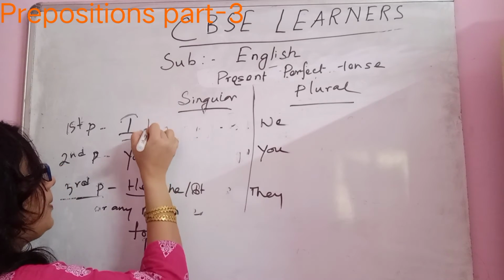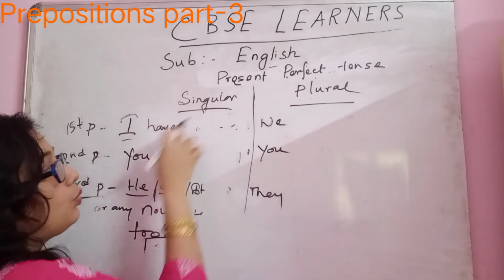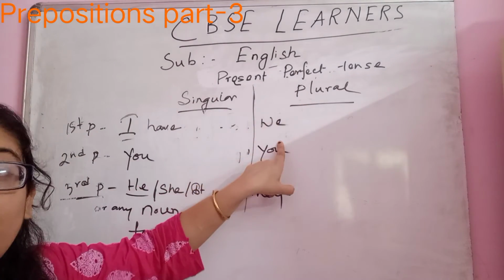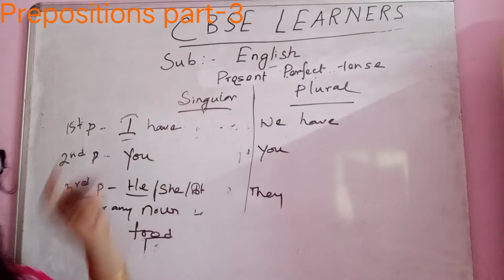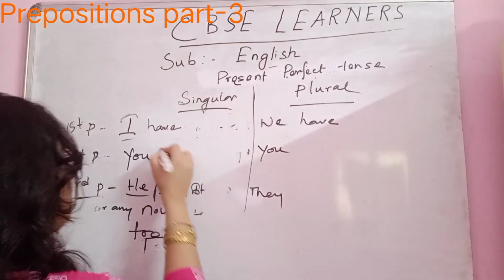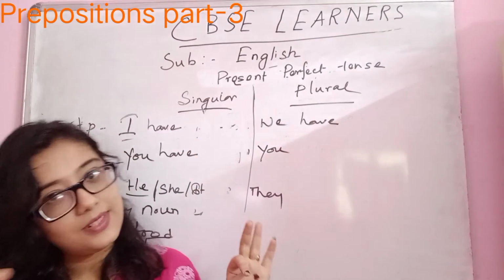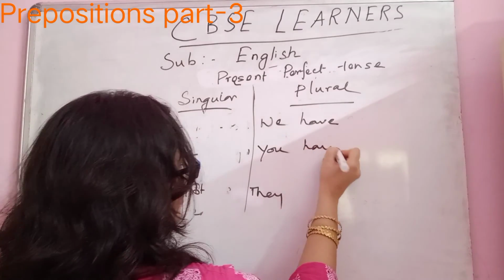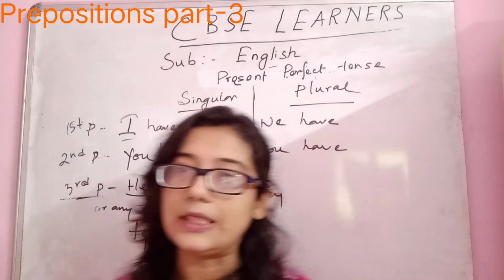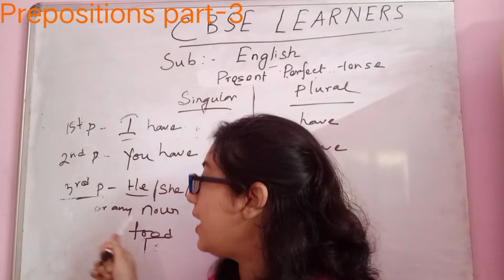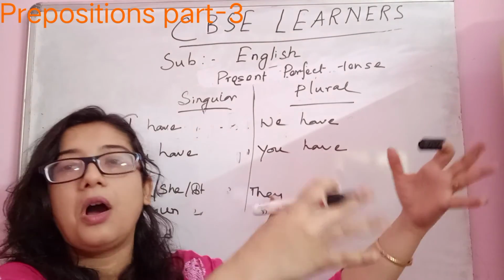So now with I, usually what we call I have. Okay, the helping verb we require is have. In first person singular number I, we use have. In first person plural number we use have. In second person singular number, we use have. And in second person plural number, we use the same have. Now the twisted part. The more twisted part comes in the third person. And what is the third person? Singular number, not plural number. Plural number is the same, you can call it they, go.